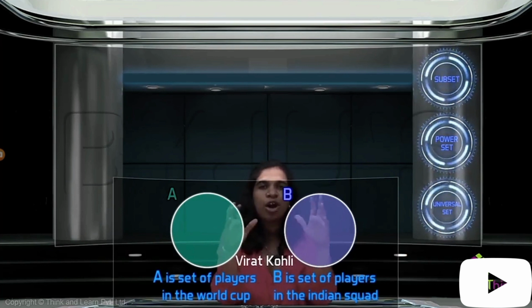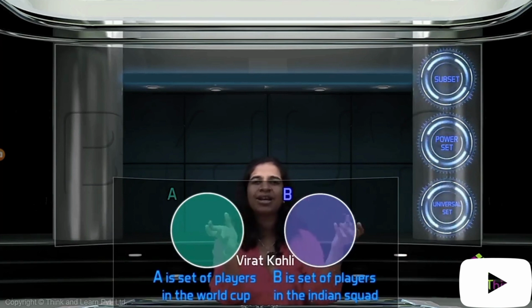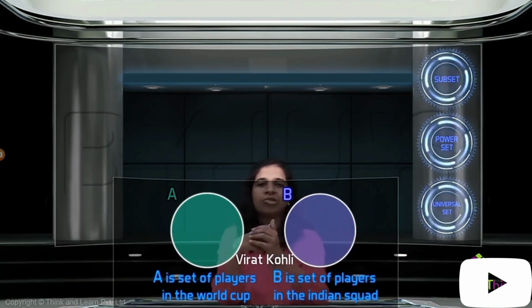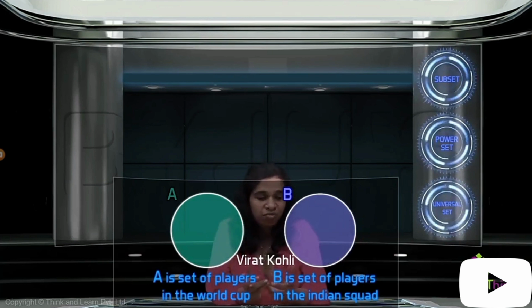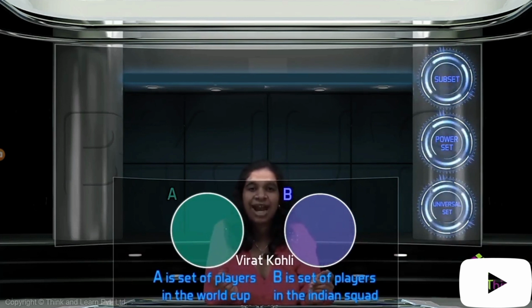The rule is whenever you draw a diagram, every player should be written only once, or every object or every element should be written only once. You can't write them in multiple places. Then it's not a correct representation. So, where should we write Virat Kohli? Here or there? Ideally in both places. How can we sort this issue out?